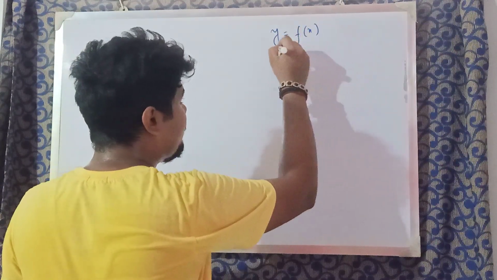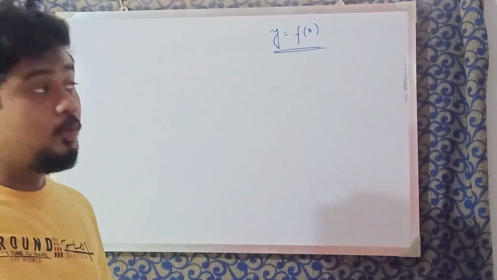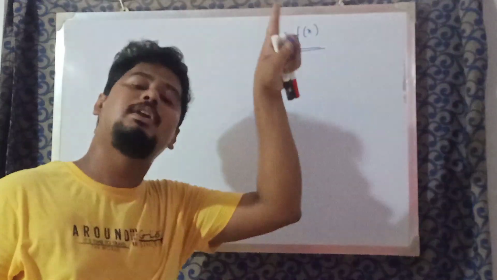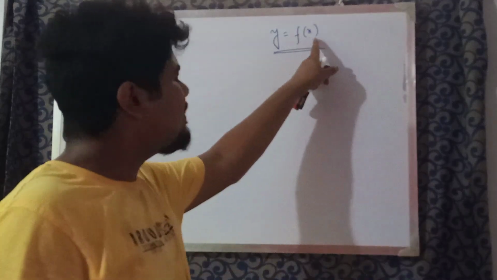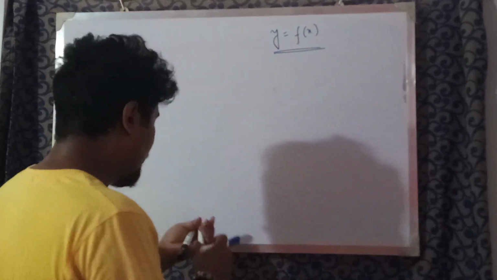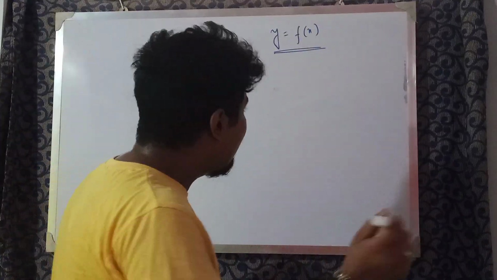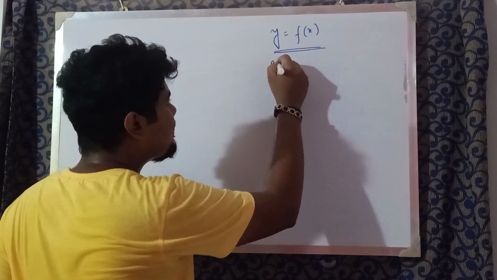This is the equation of the curve that we are talking about, whose slope at any point we want to calculate. f(x) can be anything. Just f(x) means you must be aware of this term y is equal to f(x). What is f(x)? f(x) is just a function where x is the independent variable. f(x) can be anything.